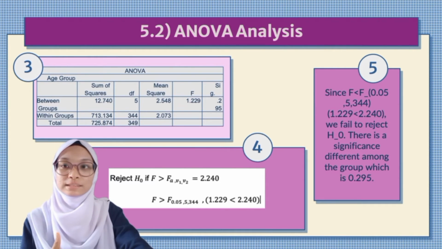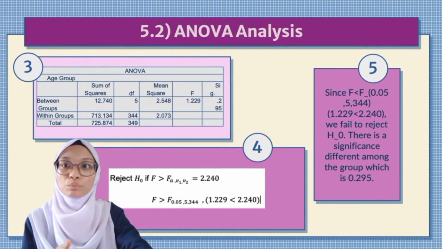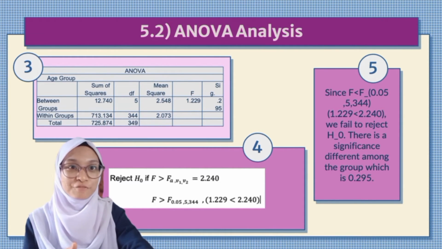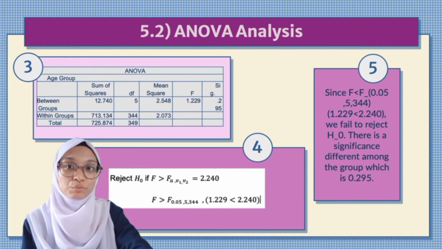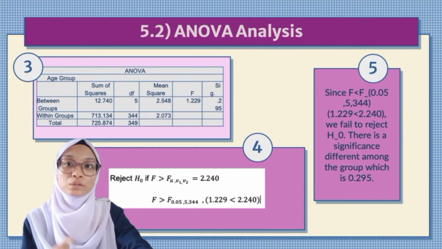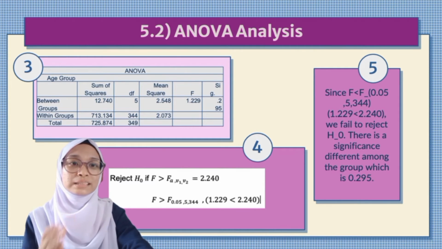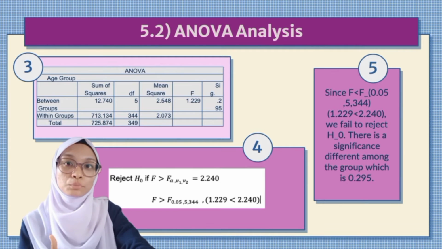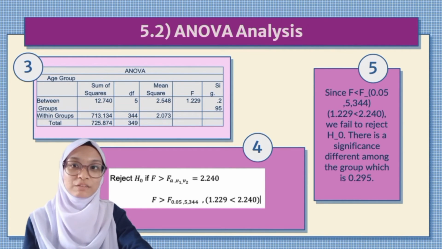And the third step, we construct the table. Let's focus on the F value, which is 1.229. Then we proceed with step 4. We said that we have to reject H null if the F value is greater than F alpha V1 and V2. The value of F alpha V1 and V2 is 2.240, and we compare it. We found that 1.229 is lower than 2.240. So we conclude in step 5 that we fail to reject the H null, and the significance among the groups is 0.295.